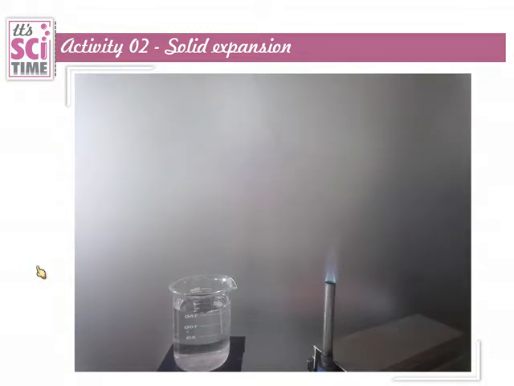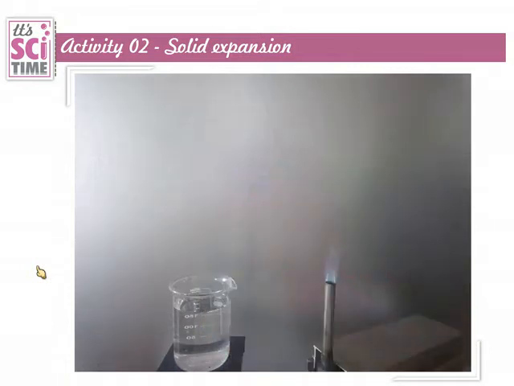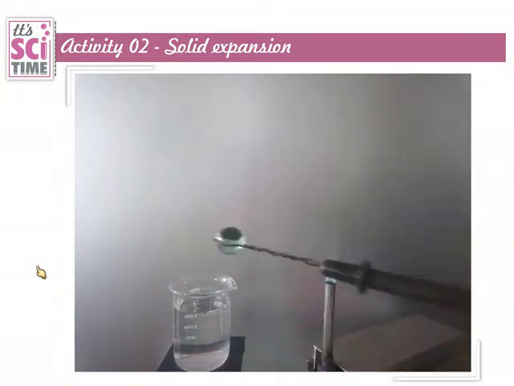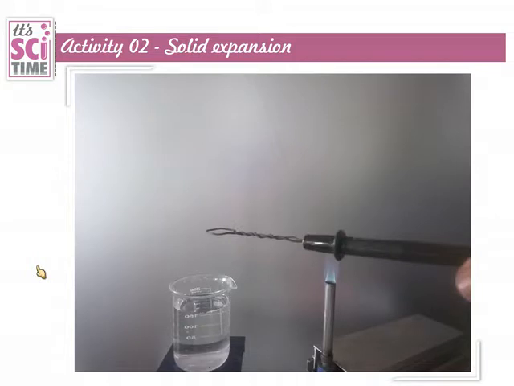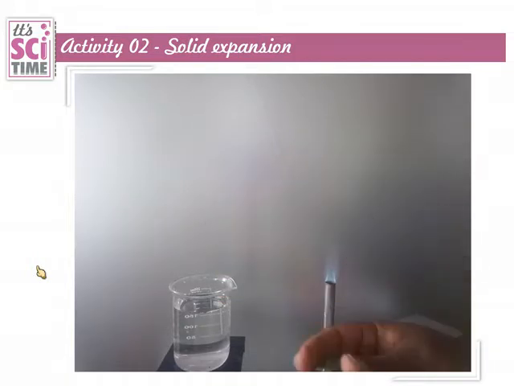For this activity, we will take a marble or a glass ball and a ring. This ring is just smaller than the marble. The marble doesn't pass through the ring. And also we need a Bunsen burner and a beaker of water. The first step, we try to pass this marble through the ring. It doesn't pass. Then we heat the ring. The metal ring is heated up.